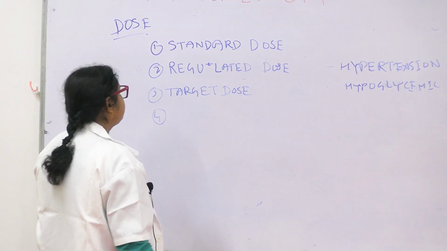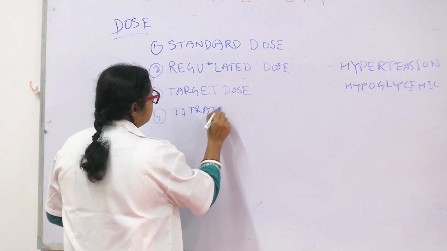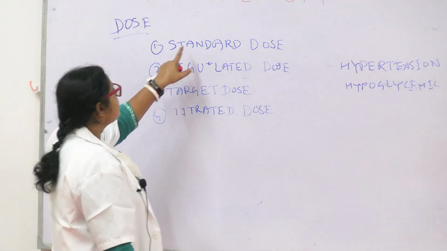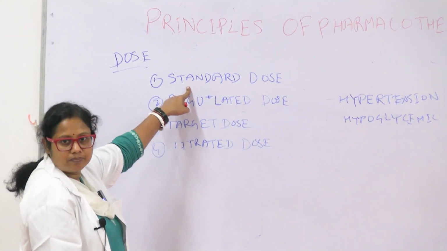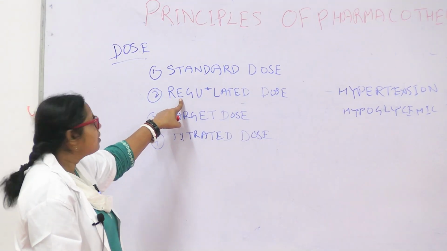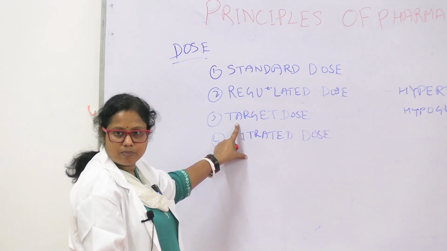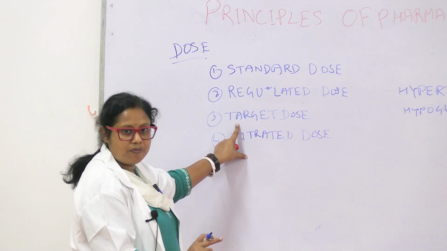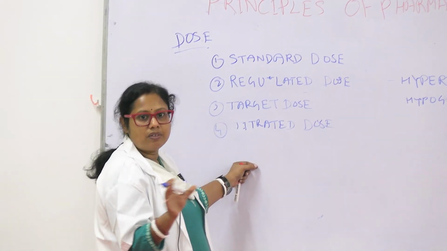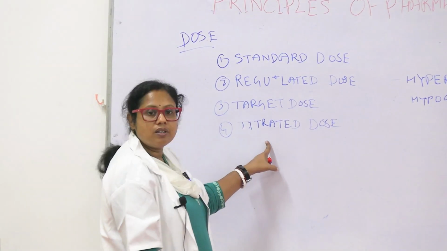And fourth is titrated dose. What is titrated dose? Standard means standard dose. Regulated means where we can regulate the drug. Target dose means where we cannot measure the effect, we can measure the amount of drug in the plasma. We know that this amount of drug, if present in the plasma, will exert the action. So this is that. And what is titrated dose?